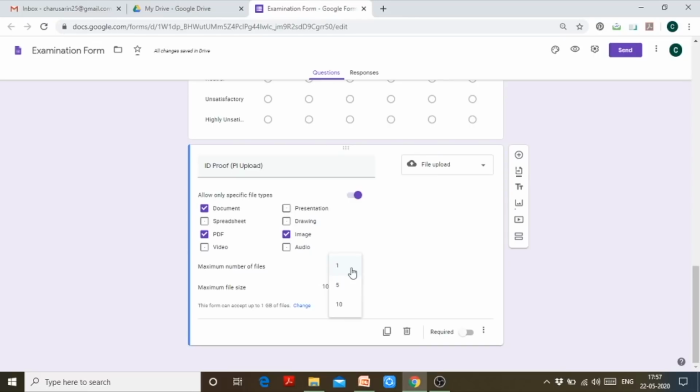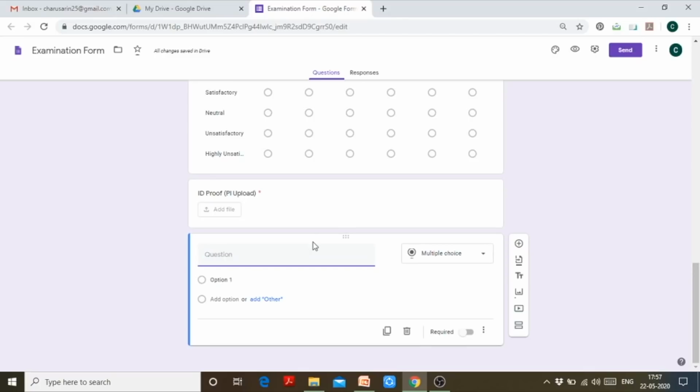Next is number of files. Maximum number of files a person can upload. Obviously, you require only one ID proof, so 1. Maximum file size. You can define here the maximum file size the person can use. The limit available here is up to 10 GB. But since it's an ID proof, it can be in a smaller size, so I have selected maximum file size as 1 MB.